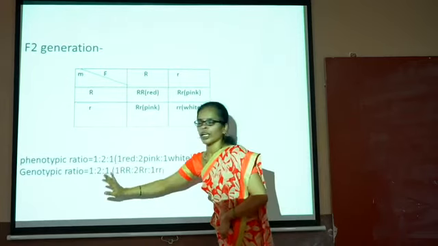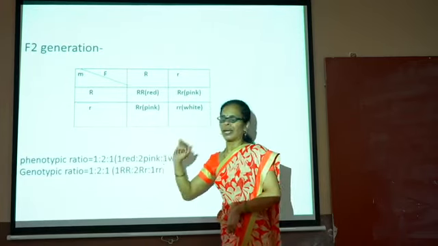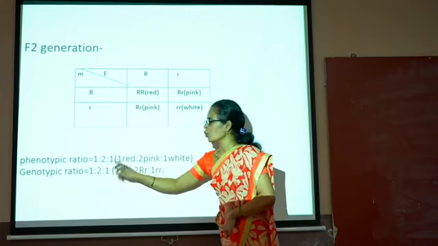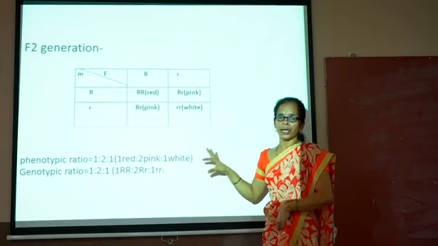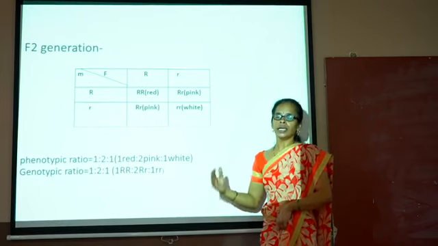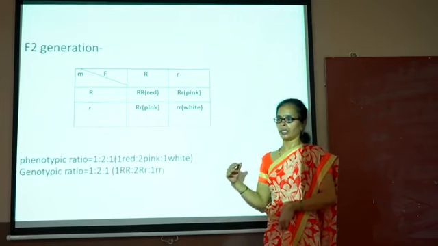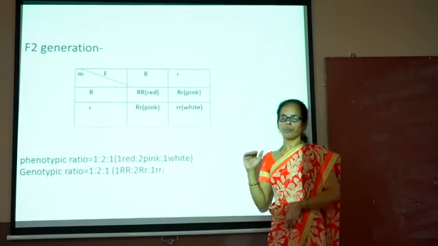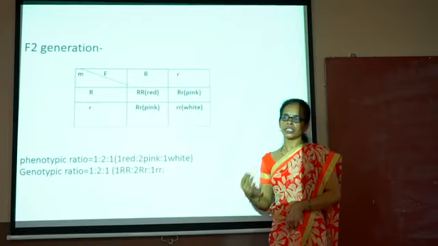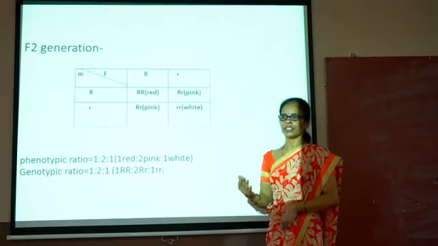And the genotypic ratio, as per Mendel's law, is 1:2:1. Therefore, here the deviation from Mendel's law takes place. We show the incomplete dominance. Okay, so in this way we study the deviation from Mendel's law. Next lecture we will study the other deviations from Mendel's law.